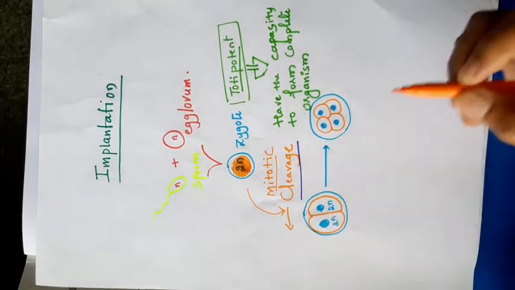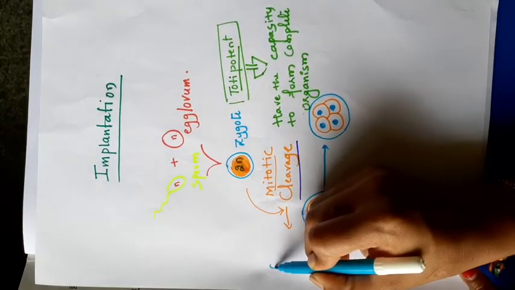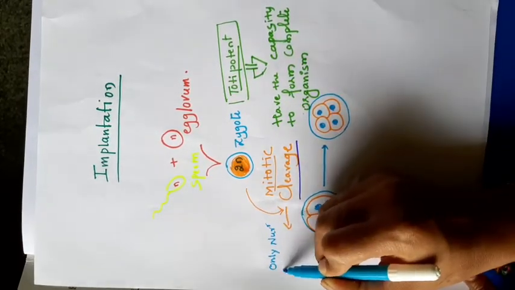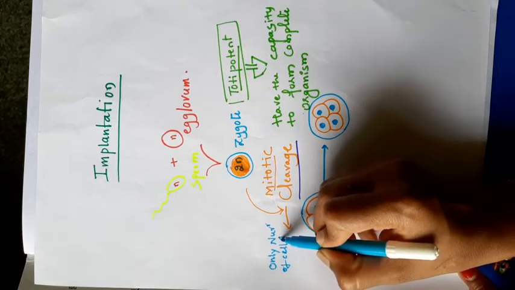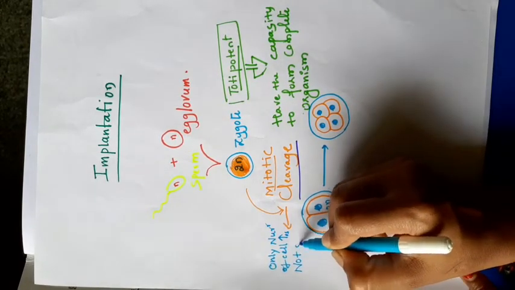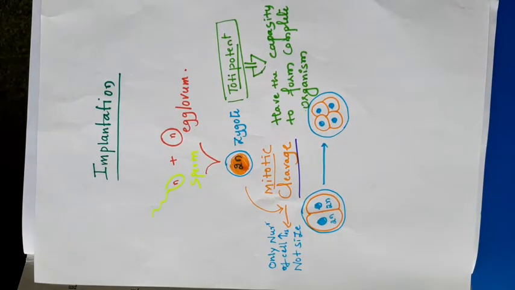Remember this one. Only the number of cells increases, not the size.